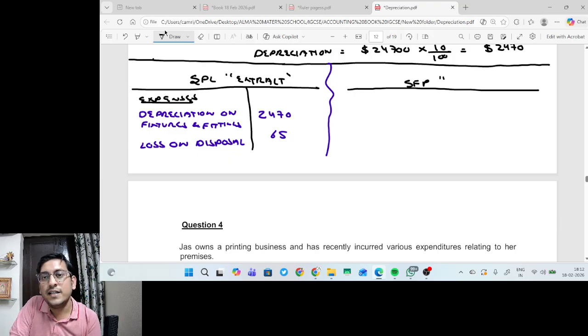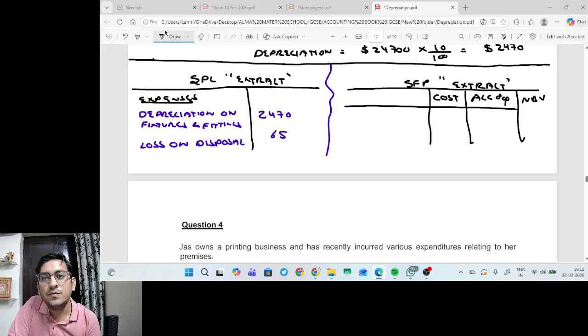In the statement of financial position, I will prepare the extract. In the extract we will write cost, accumulated depreciation, and net book value. These three columns, I hope you know. If you don't, please go and watch the financial position chapter, the statement of financial position. This is an important chapter, because in section 4 you have to prepare financial statements.